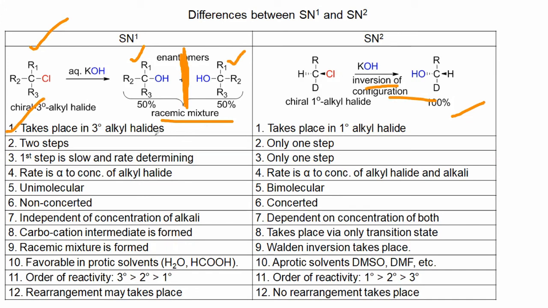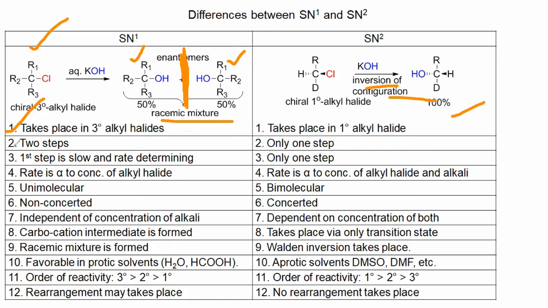Number one, SN1 reaction takes place in case of 3-degree alkyl halides because it is very much stable, whereas SN2 takes place in 1-degree alkyl halide. Now why? Because 3-degree alkyl halide is favorable in SN1 because there are 3 donors, the carbocation that is formed will be stabilized, right? But in case of SN2 reaction, backside attack is there. If 3 bulky groups are present, they are shielding the carbon, then no attack from the backside can happen. That's why 1-degree alkyl halides are preferred.